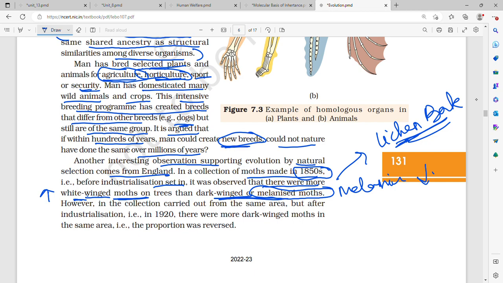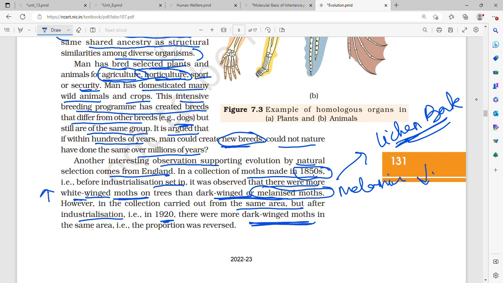Whereas the dark-winged or melanized moths, since they were a darker shade, that is black or blackish brown in color, could be easily spotted by the bird and got predated more. Therefore, their population was less before industrialization in the 1850s. But by the 1920s, in the collection carried out from the same area after industrialization, there were more dark-winged moths.